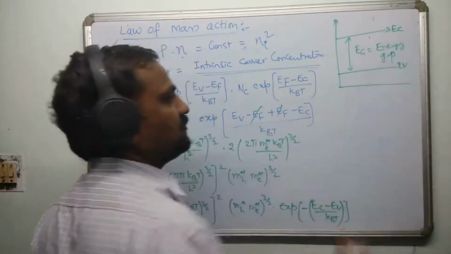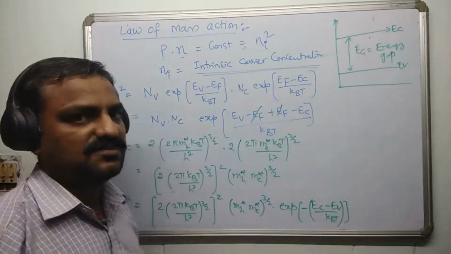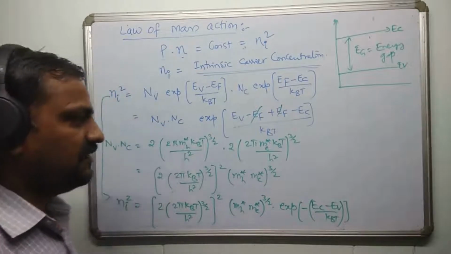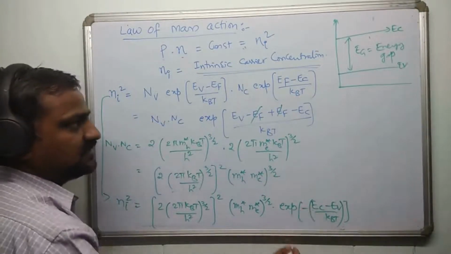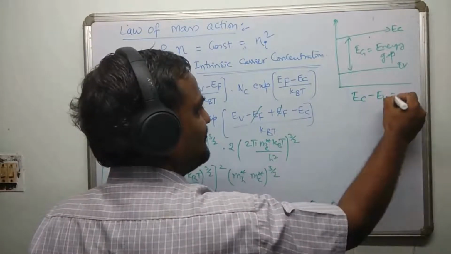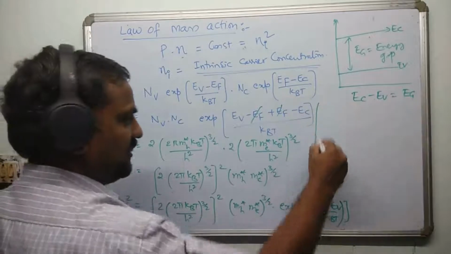Right, this gap is of the order of 1 electron volt in the case of semiconductors, and generally for silicon it is 1.1 eV, for germanium it is 0.69 eV, right? Okay, so if you substitute this, you can write EC minus EV as EG, the energy gap. So this term now takes a new form.